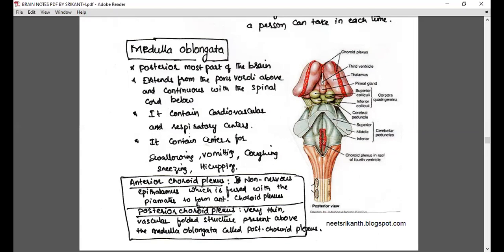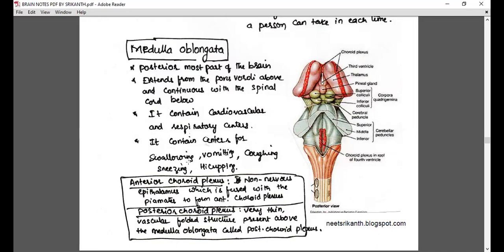It contains cardiovascular and respiratory centers. It contains centers for swallowing, vomiting, coughing, sneezing, hiccuping. Nothing is in our hands, isn't it? The swallowing of food: you may chew, but after a limit, when it crosses over, it will swallow itself. Vomiting too. Even for those people who put their fingers in to vomit, that also is under the control of the medulla oblongata.